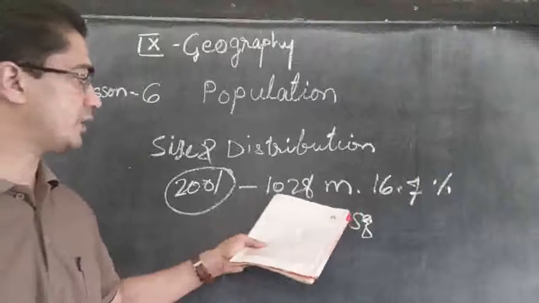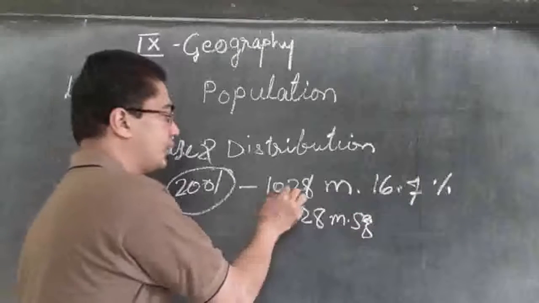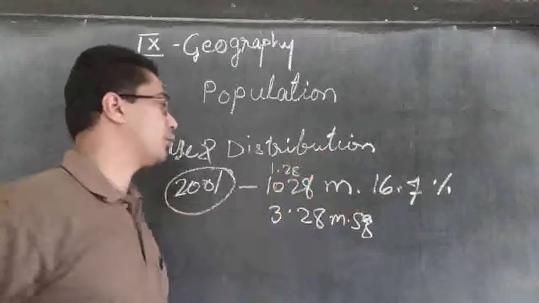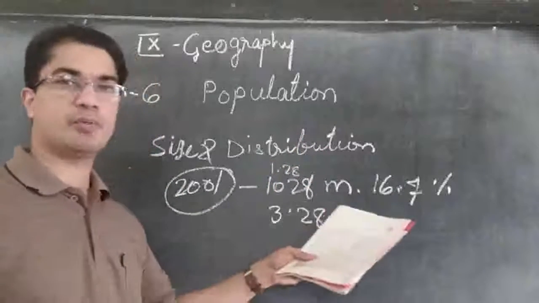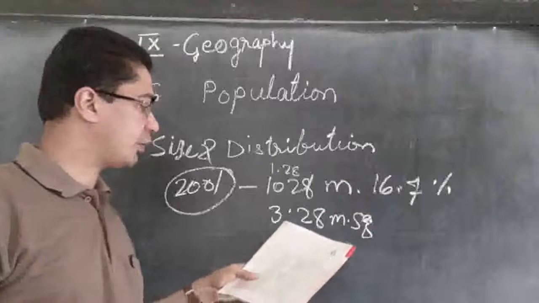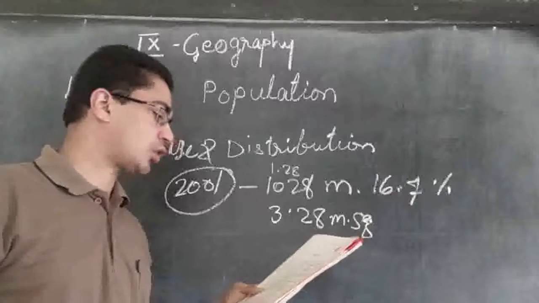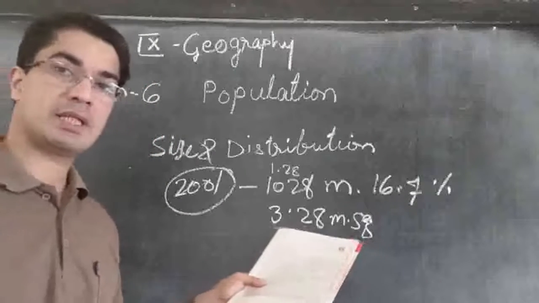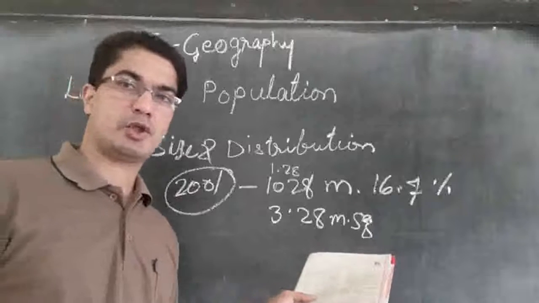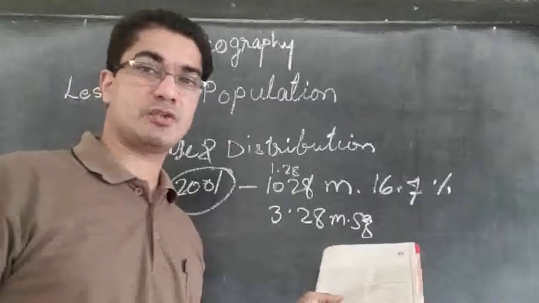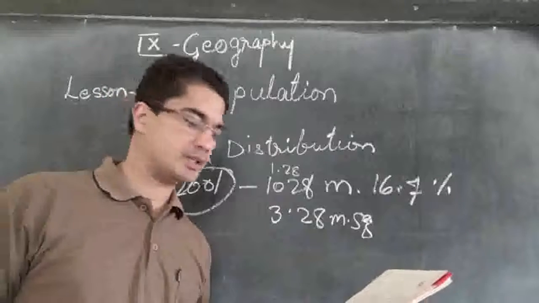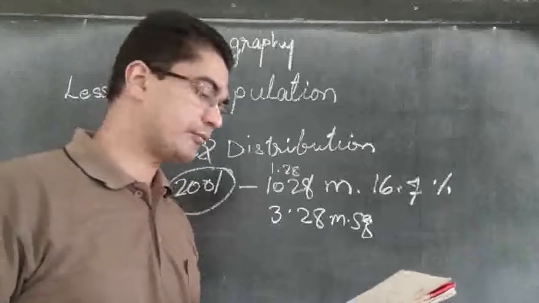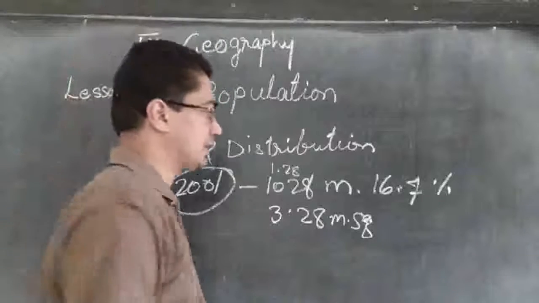So the population is 1.28 billion people, and the area is 3.28 million square kilometers. And the total size of the land of the earth, if you look percentage wise, India has got how much of the total land of the world? Just 2.4%.